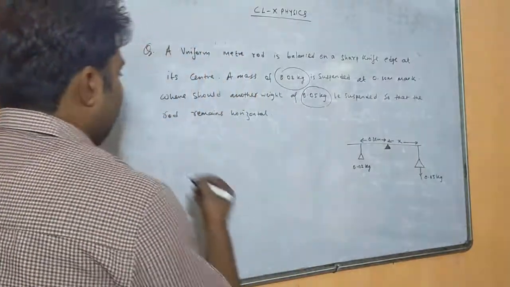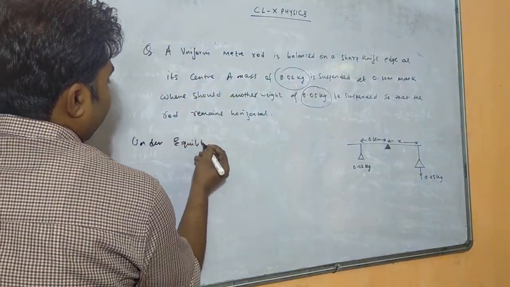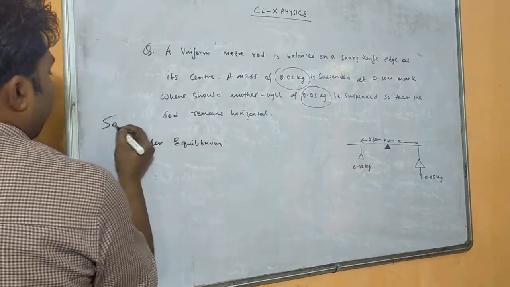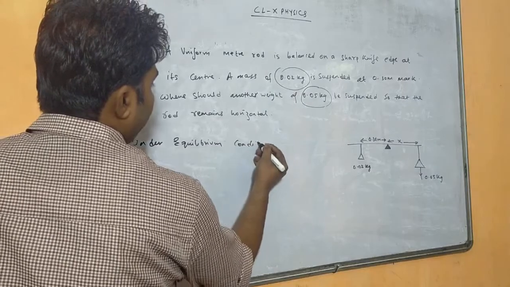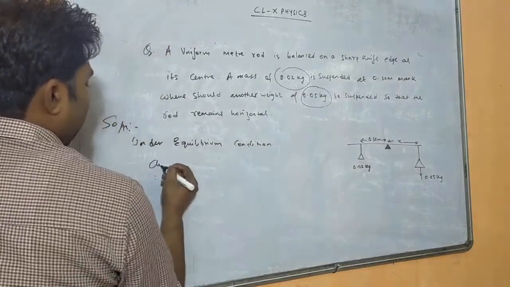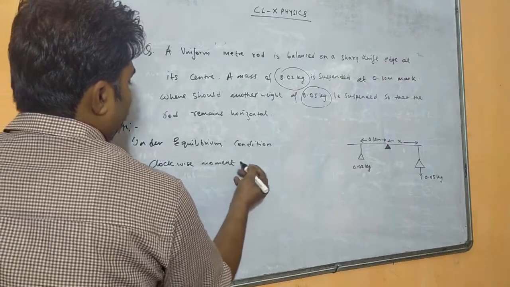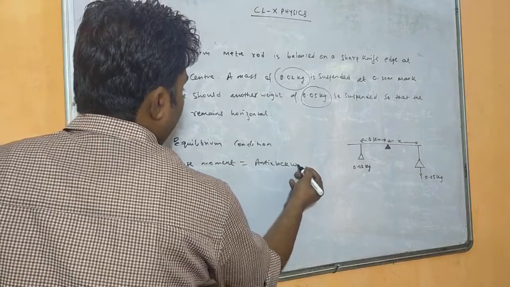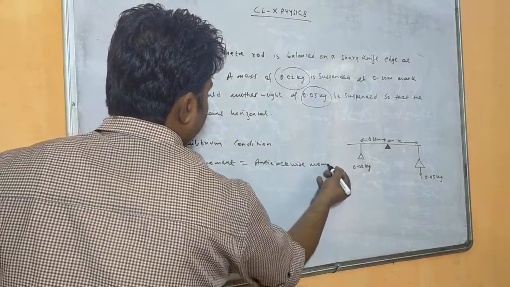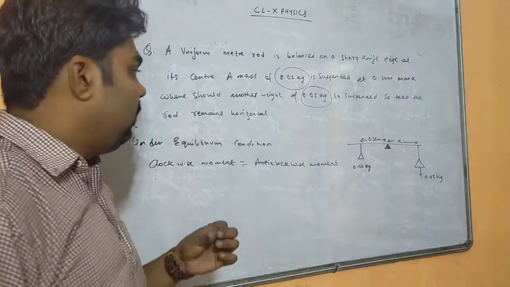So we know under equilibrium condition, so solution starts from here. Under equilibrium condition, clockwise moment must be equal to anti-clockwise moment.